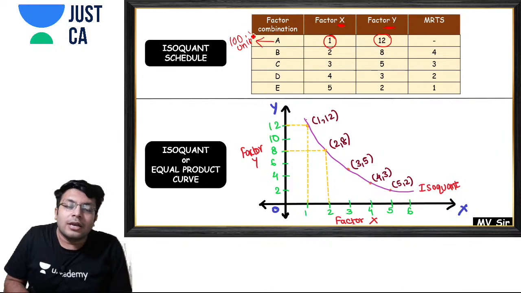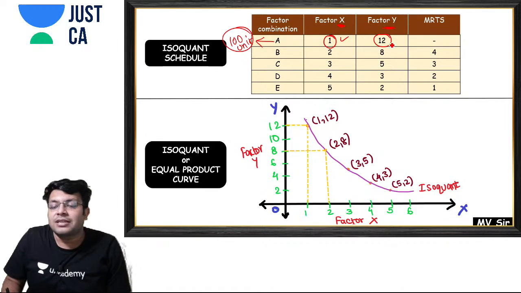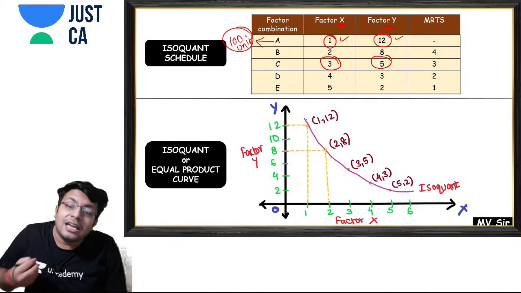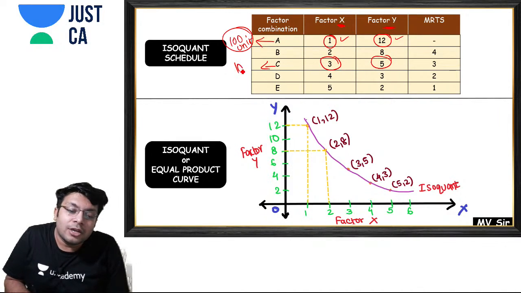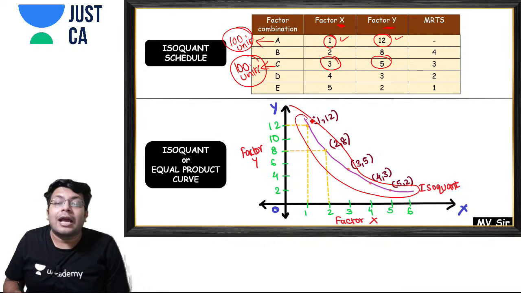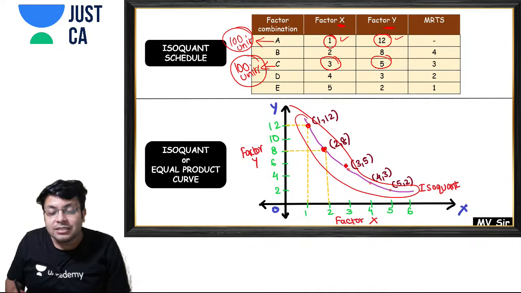If you use 3 units of X and 5 units of Y, still you will get 100 units. So your isoquant depicts all those combinations which give the same level of output.